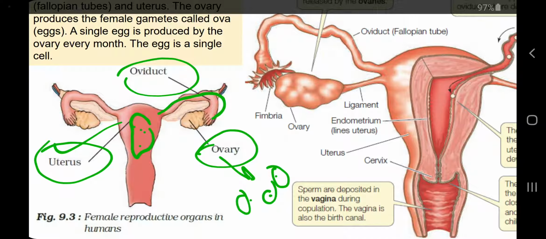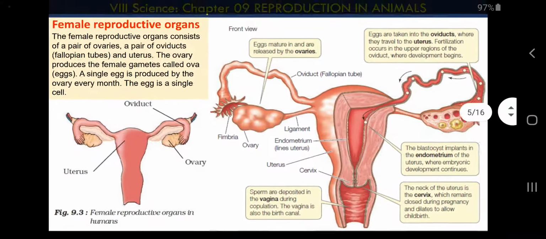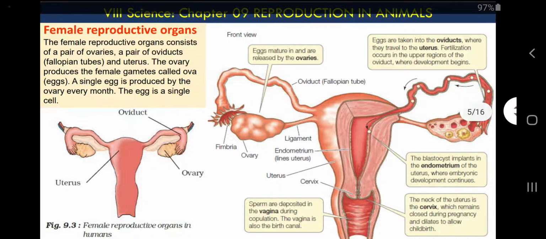What is the site of egg production? Ovary. So I think I have made this point clear, and here is an elaborated diagram. You can take a screenshot and you can see other labelings also, with some narrations, so you can easily understand the functions of each part. And you can see this white sphere, this is the egg.